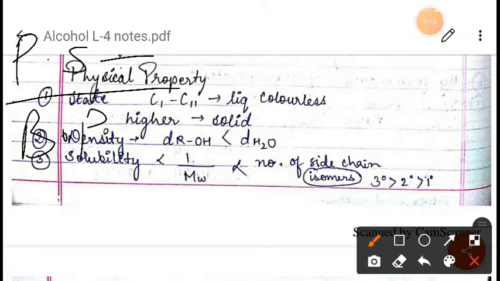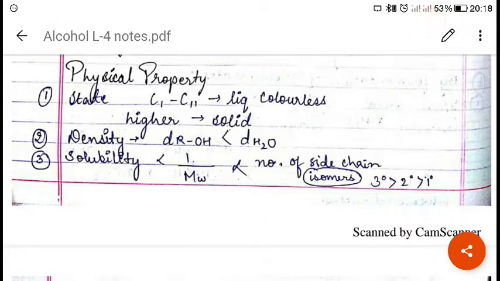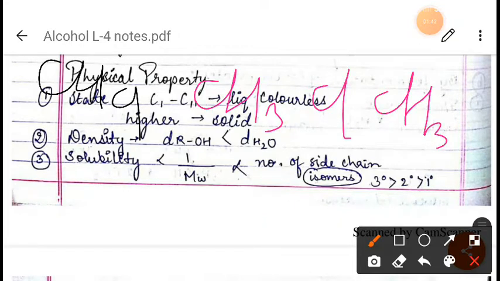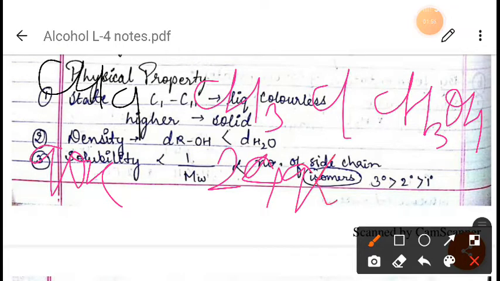For example, suppose we take CH4, CH3Cl, and CH3OH. The boiling point of CH4 is 90 Kelvin, whereas for CH3Cl it is 249 Kelvin, and for CH3OH it is 337.5 Kelvin.